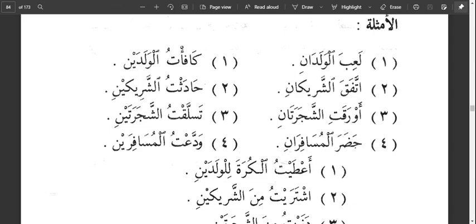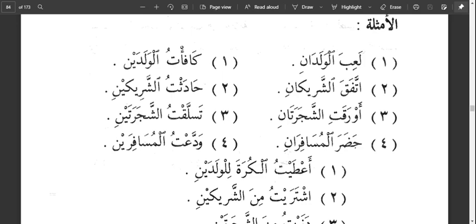So La'ibal waladan, the two boys played. So here we have alif, not ya. So it means al waladan here is in reference state. Looking at this sentence, we have the fi'l, and whenever we see the fi'l, we should see the fa'il and others if the verb is meant to take that.